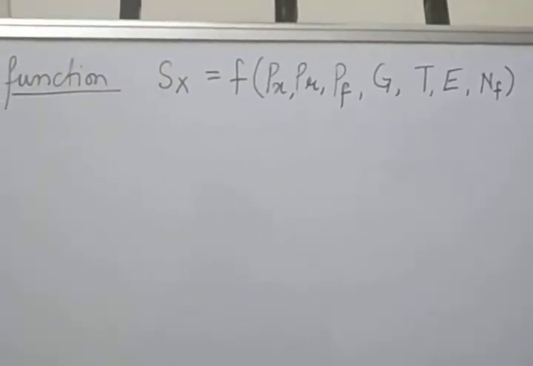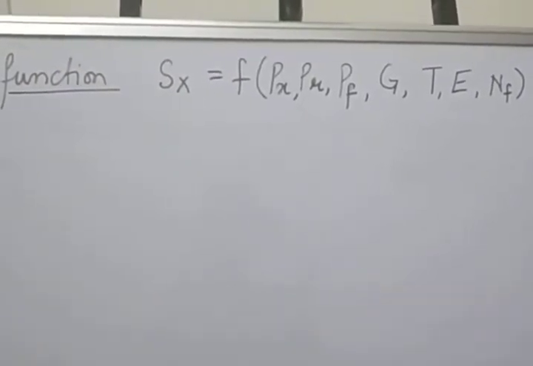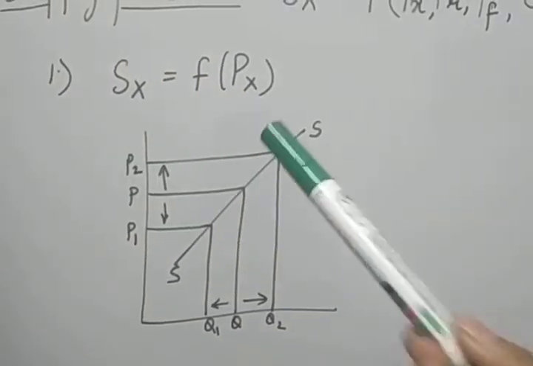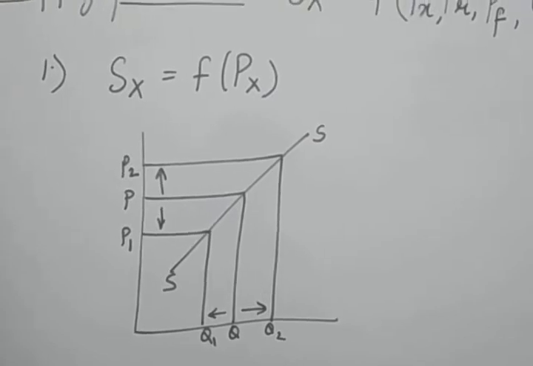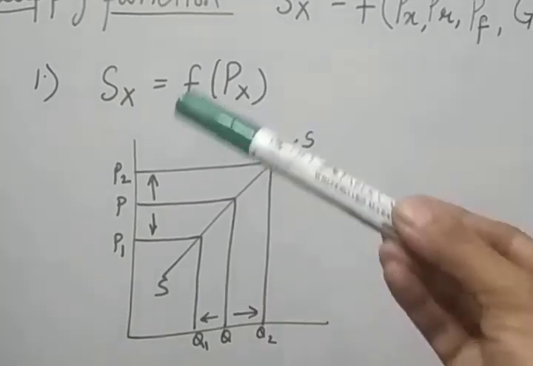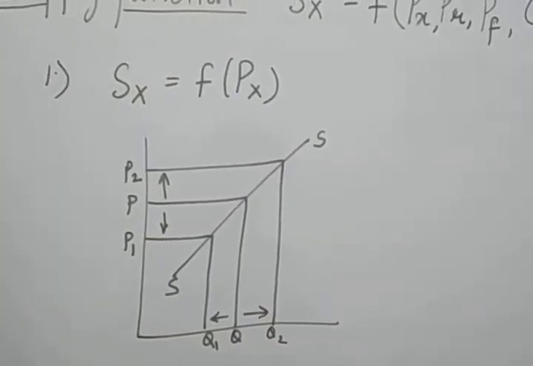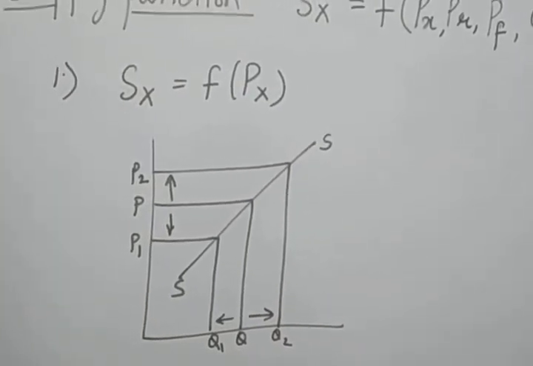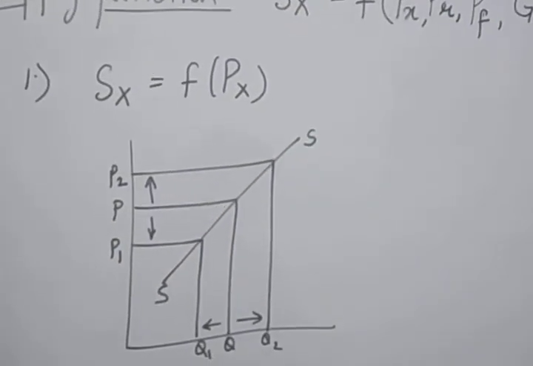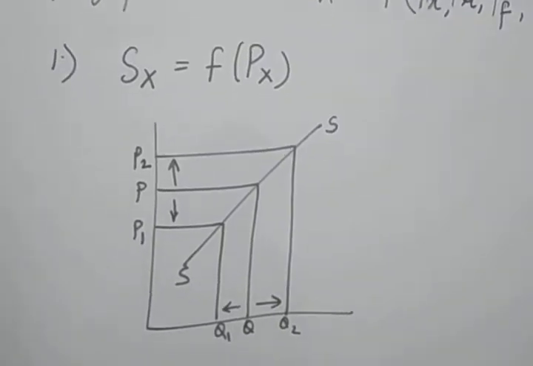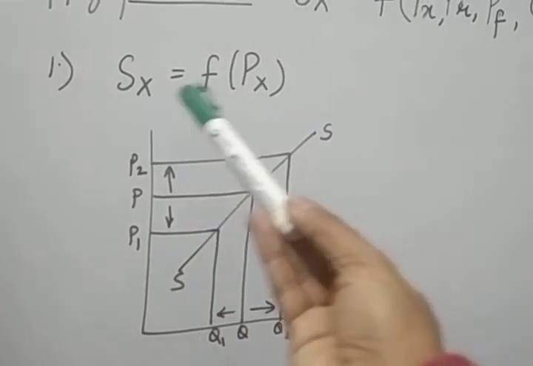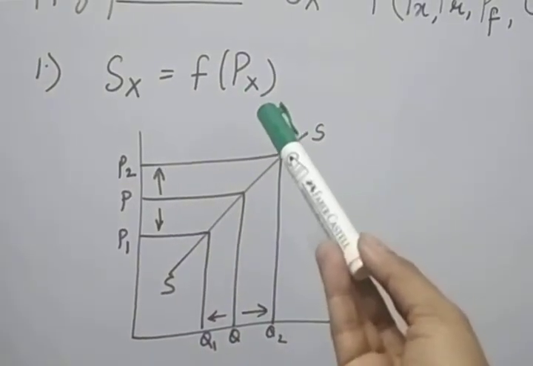So first I am going to start with supply as a function of the price of X commodity. This is the most important determinant of the supply of the commodity, that is its price. If other things are equal, that means all these other factors are constant, the supply of the commodity is directly related with the price of the X commodity.